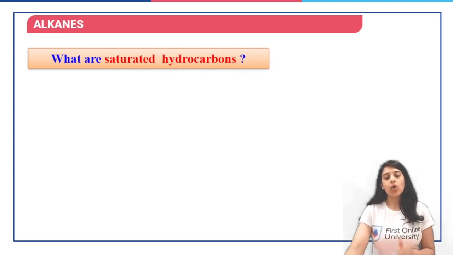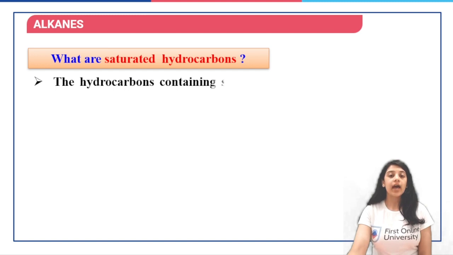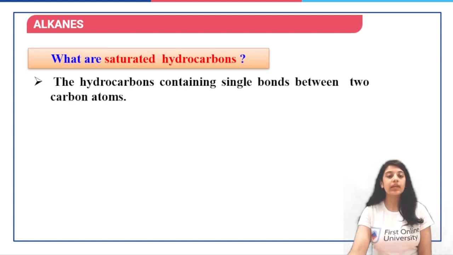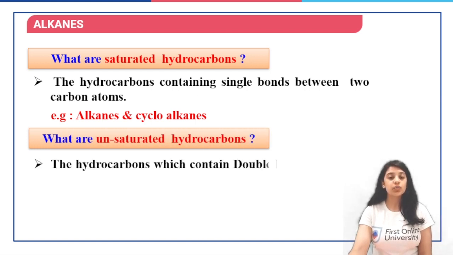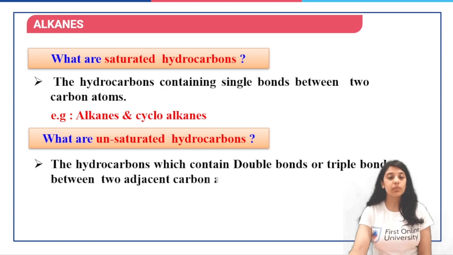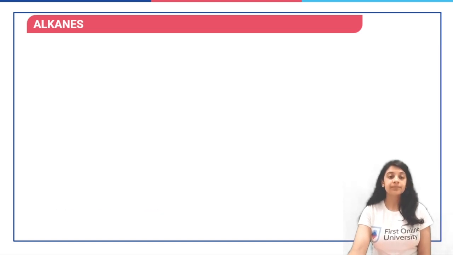Now, let us talk in details about these saturated, unsaturated, and aromatic hydrocarbons. Now, what are saturated hydrocarbons? The hydrocarbons containing single bonds only between two carbon atoms, for example, alkanes and cycloalkanes. Unsaturated hydrocarbons are those which contain double bonds or triple bonds between two adjacent carbon atoms, for example, ethene, ethyne.